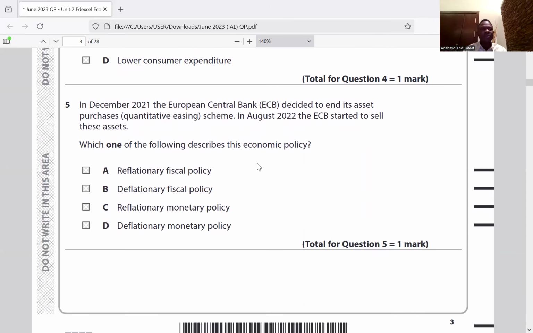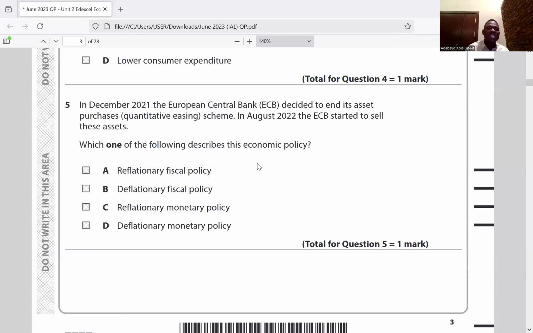Question 5. In December 2021, the European Central Bank decided to end its asset purchases, which is quantitative easing. Quantitative easing is a situation whereby the central bank of a country buys financial assets of commercial banks in exchange for money. That is quantitative easing. So here they said in August 2022, the ECB started to sell these assets.